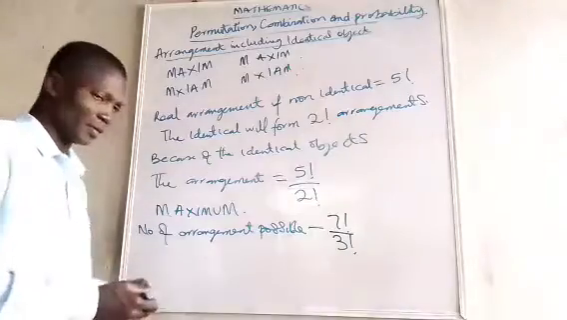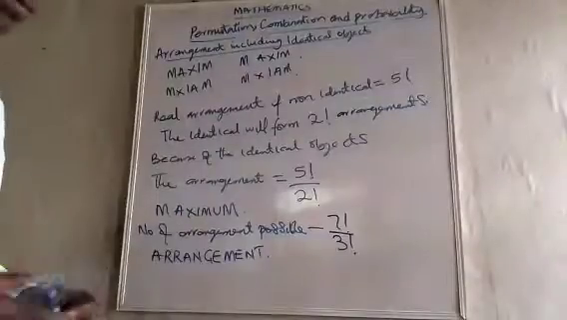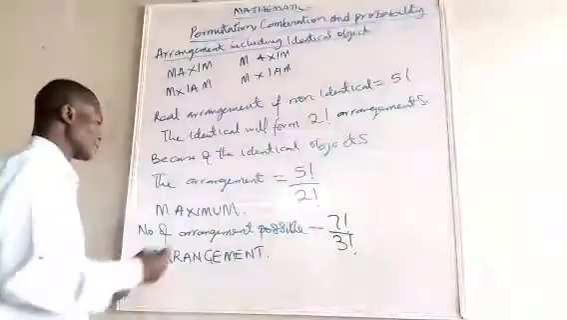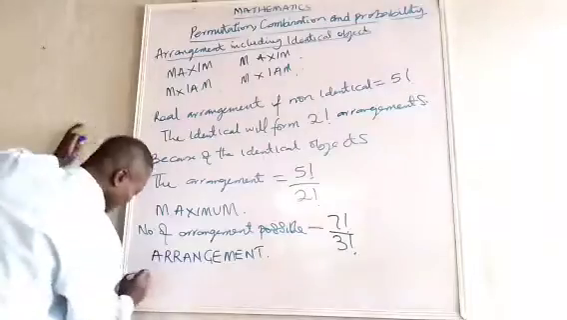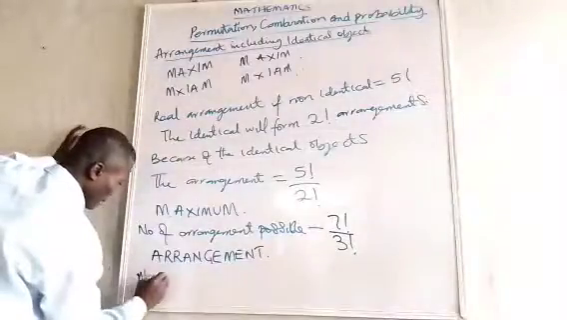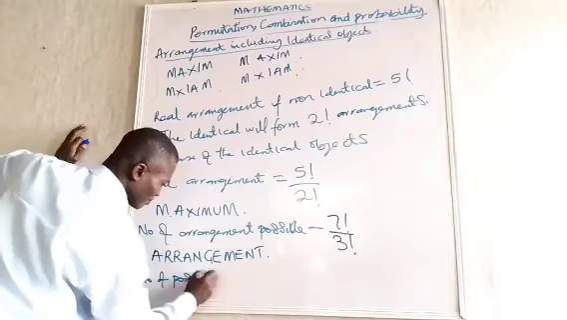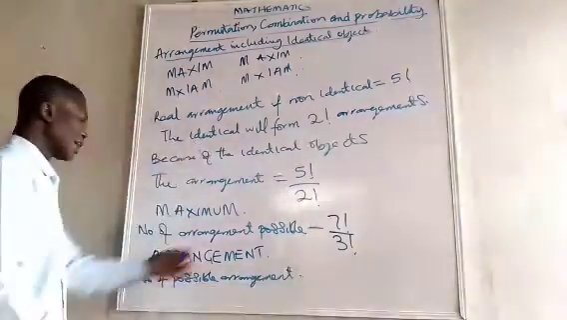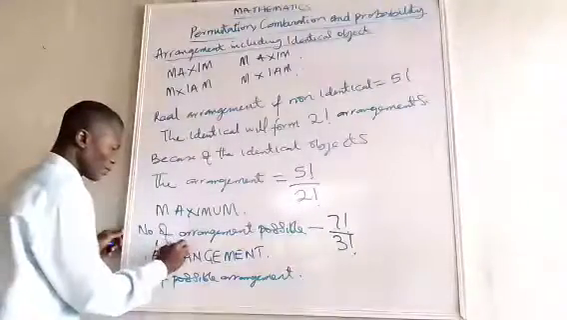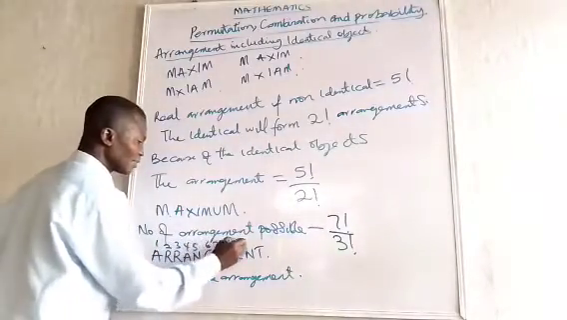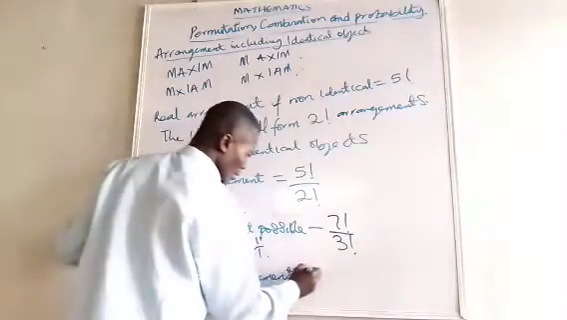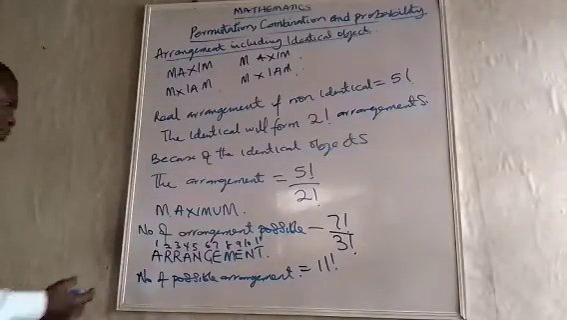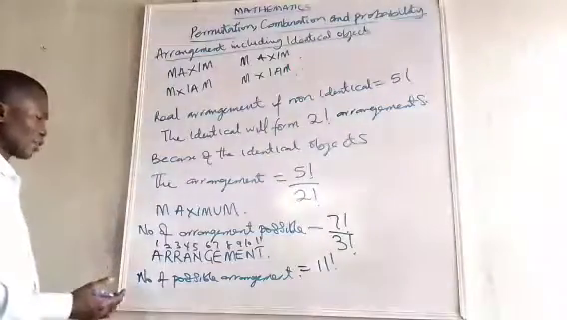Let's look at another simple one. Look at this word, arrangement. If you want to find the number of possible arrangements. How many letters do we have here? We have 1, 2, 3, 4, 5, 6, 7, 8, 9, 10, 11. We have 11. Now, due to the similar objects, let's look at how many identical objects we have there.